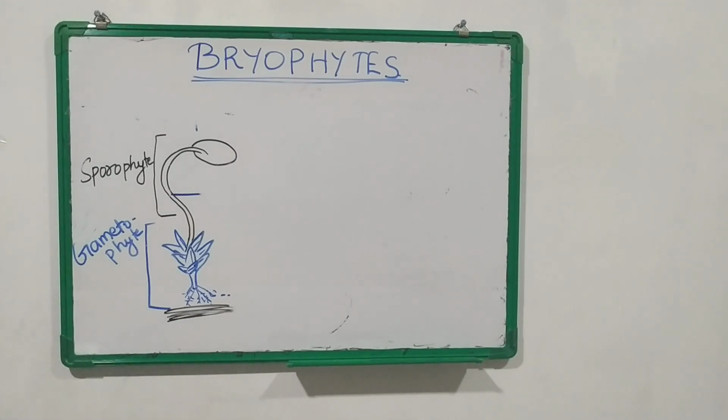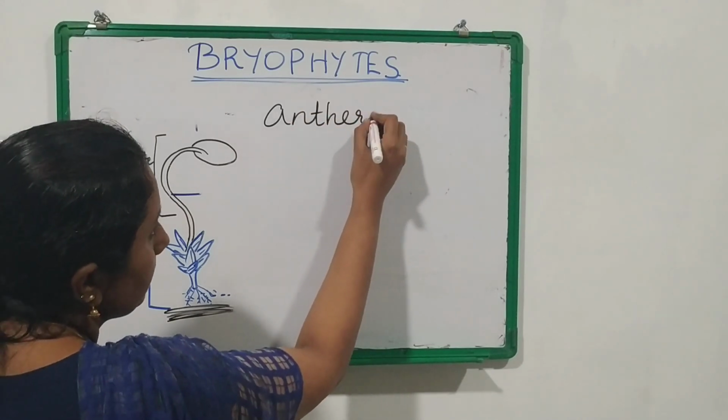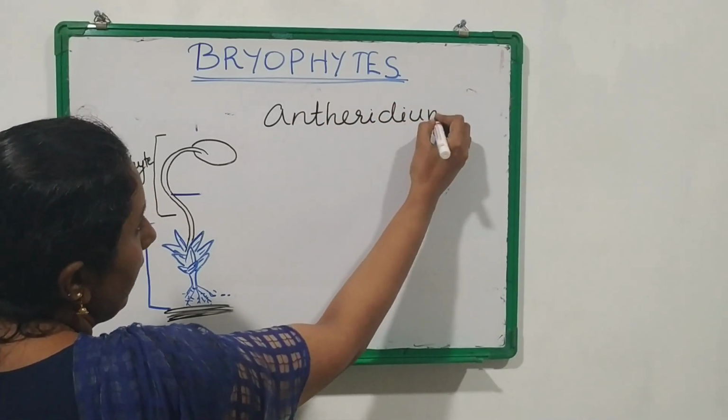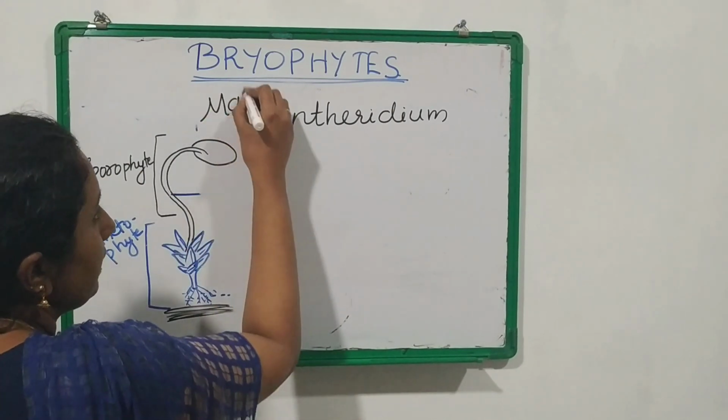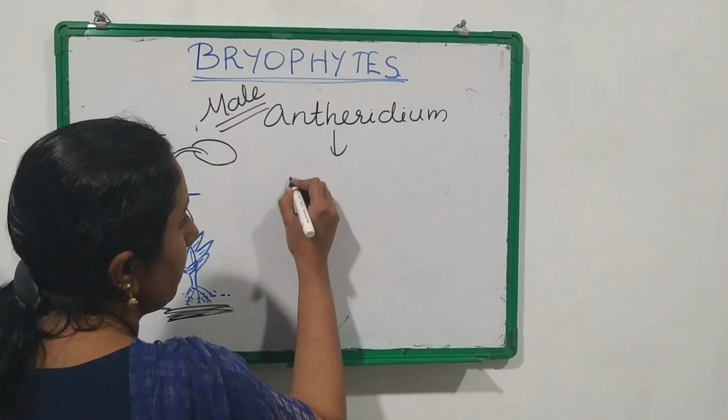So here there will be a male reproductive part and also a female reproductive part. So the male reproductive part, or the male sex organ, is known as antheridium. Okay, in bryophytes the male sex organ is known as antheridium and this antheridium produces gametes known as antherozoids.